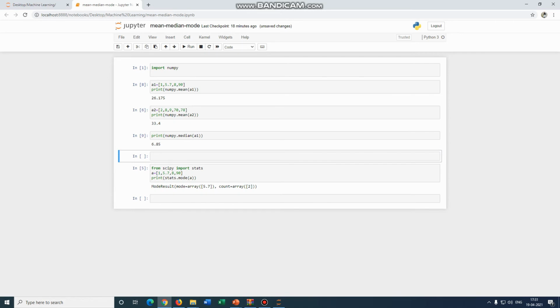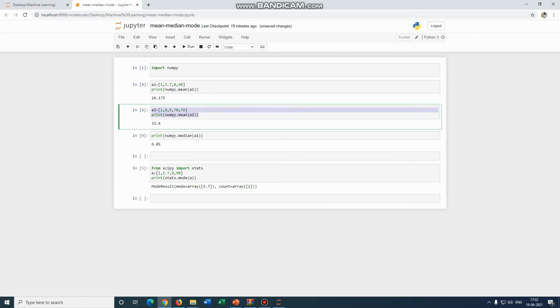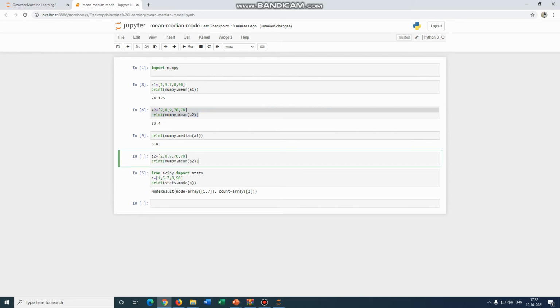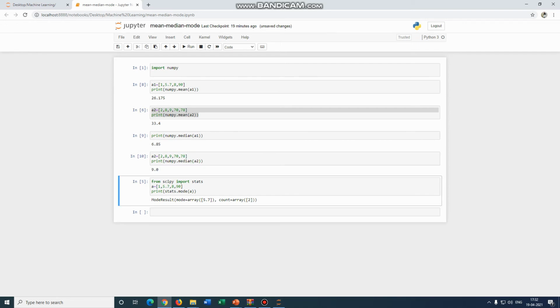Now in case of the fifth number, here I have taken the numbers in ascending order, 2, 8, 9, 70, 78, so 9 will be the median. Let's check. See, 9 is the median.